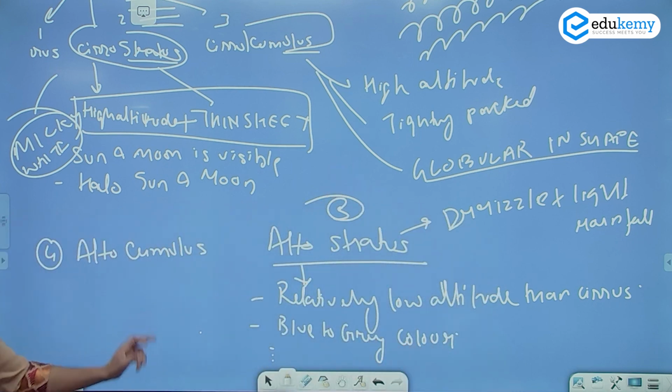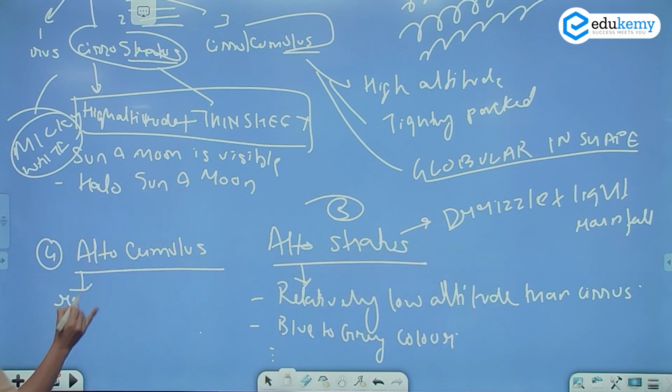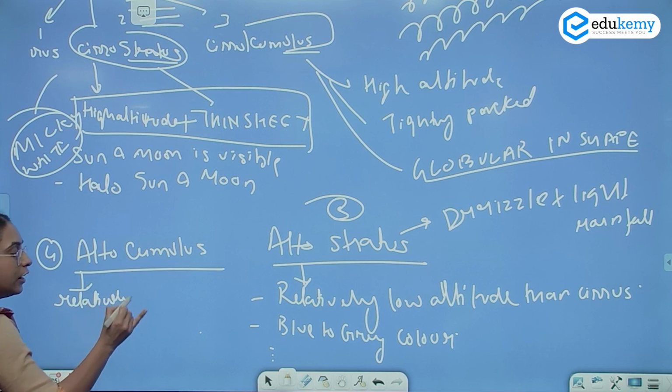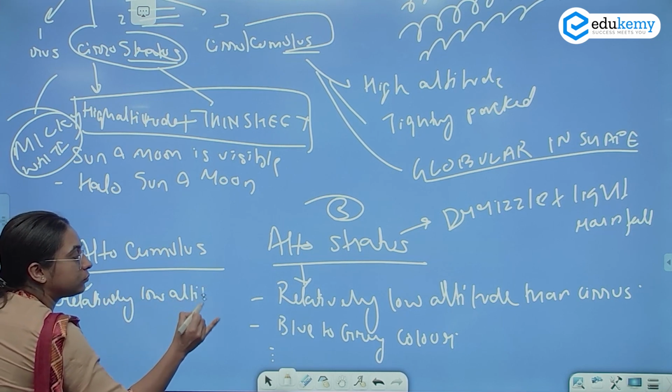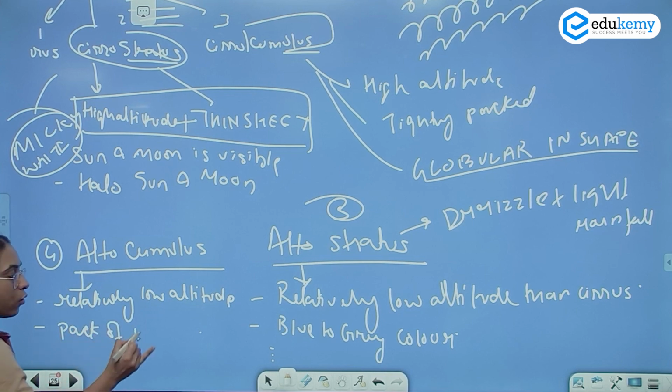ओके, yes. What is altocumulus? Again, the altocumulus, it is formed at a relatively low altitude, and it is like a pack of wool, tightly packed. So it is your altocumulus, the pack of wool. This is a medium level cloud.